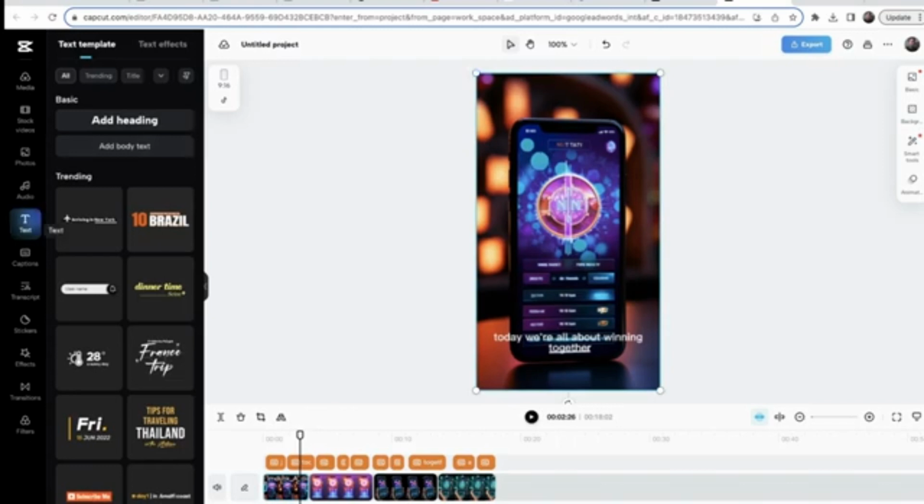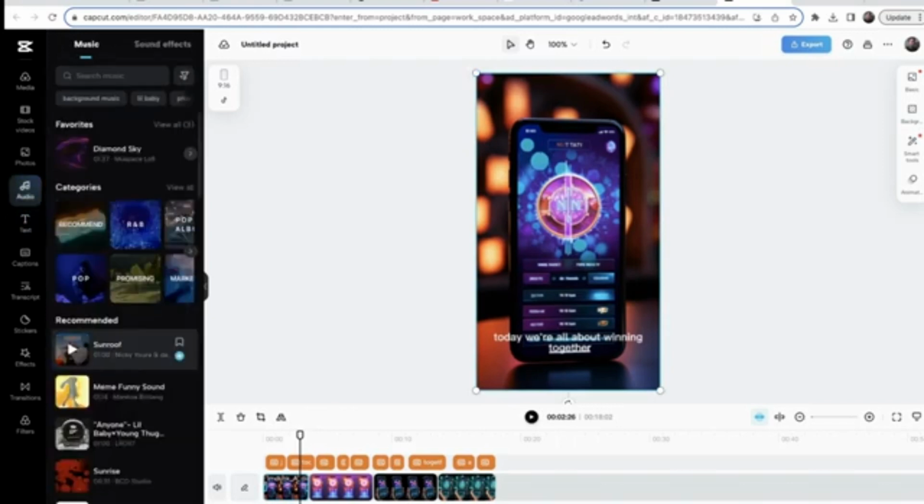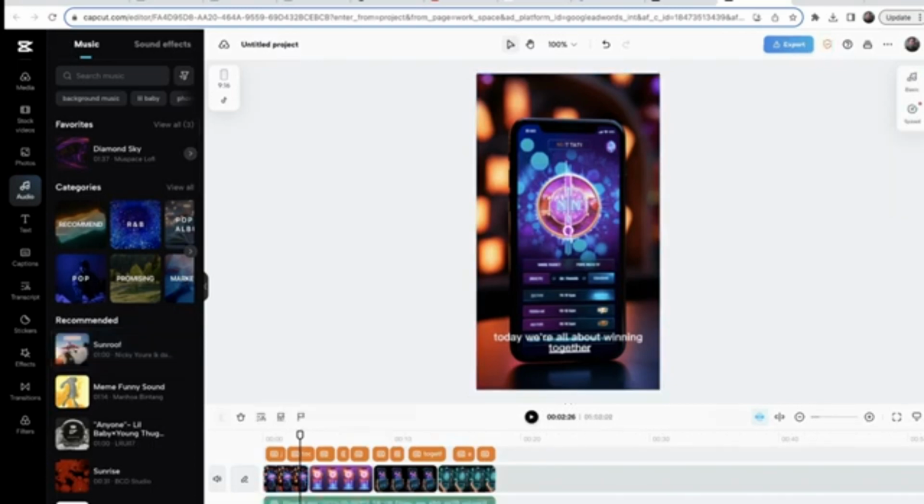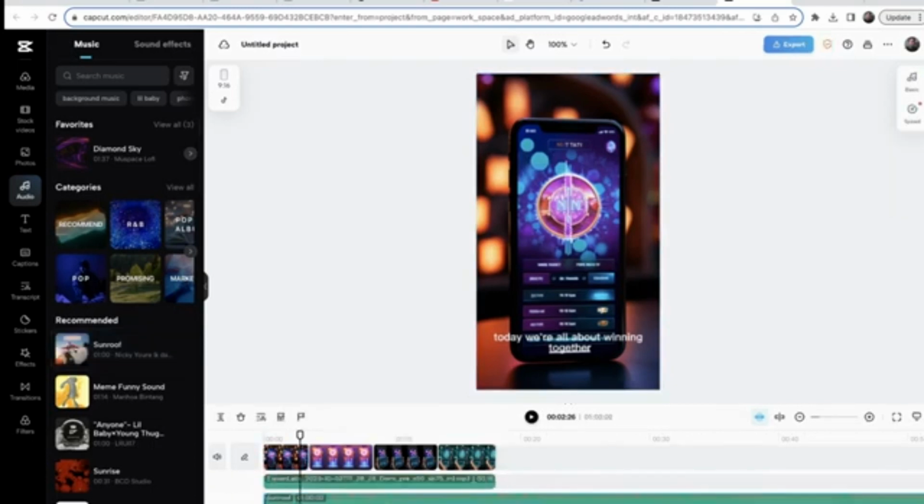Now you could polish off your video by going to audio and then picking a trending song that makes sense for your video, add it into your video, and then adjust the audio levels so they're not too loud. And your video is pretty much done once you've cleaned this up. And then you hit export and you have your one video.